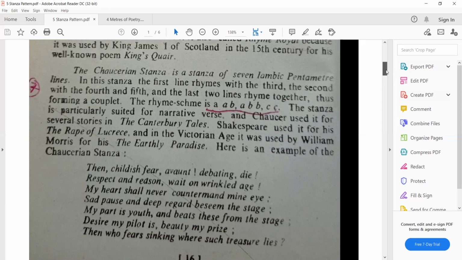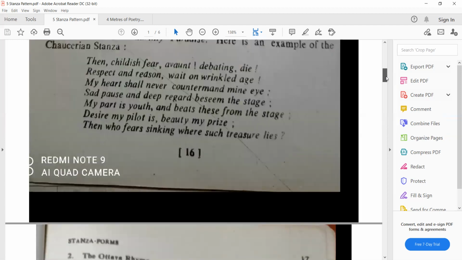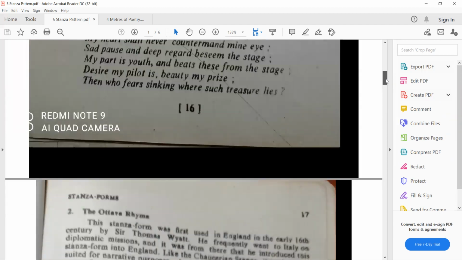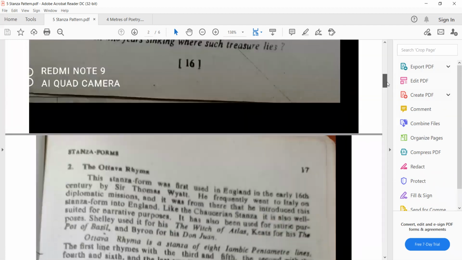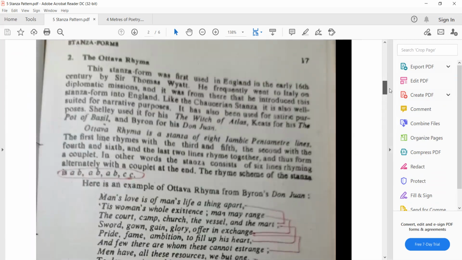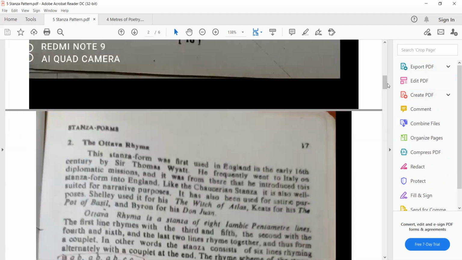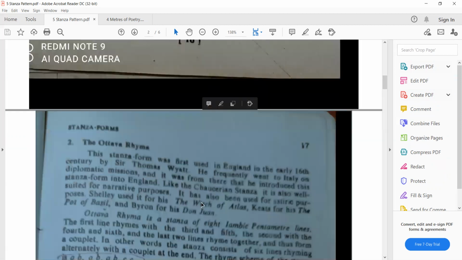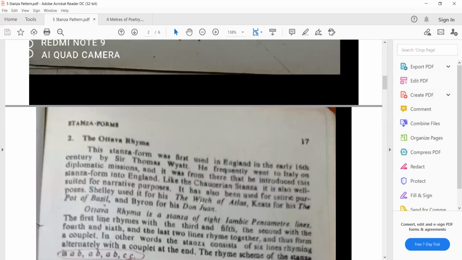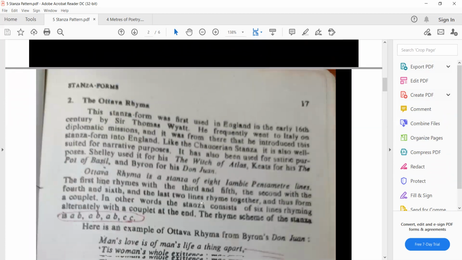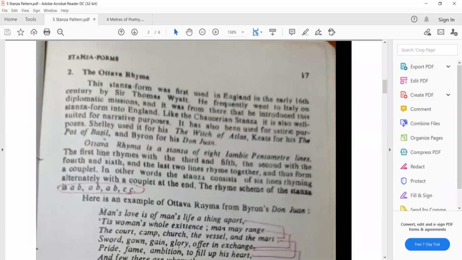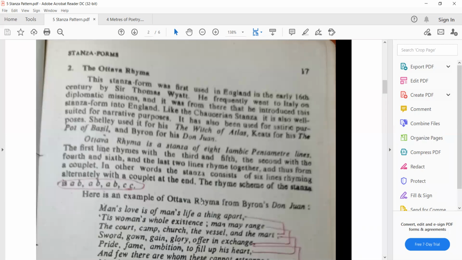So this is a Chaucerian stanza. This is a 7 line stanza, and the rhyming pattern is A B A B B C C. Okay. The second rhyming scheme we use is Ottava Rima. This pattern was used by English poets in the early 16th century by Sir Thomas Wyatt, and he frequently went to Italy on diplomatic missions. And it was from there.